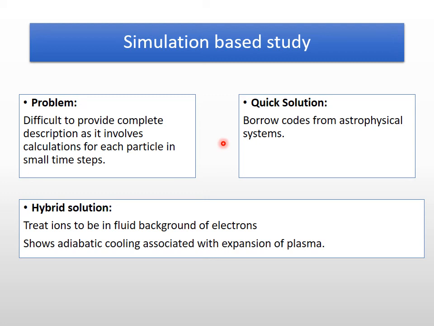The computational methods for astrophysical systems have proven to give excellent results in case of early dynamics of electrons. But again, the problem is that it also fails when the plasma starts to expand. So a solution to this problem is to treat ions to be in a fluid background of electrons. And it shows that adiabatic cooling is associated with the expansion of plasma.